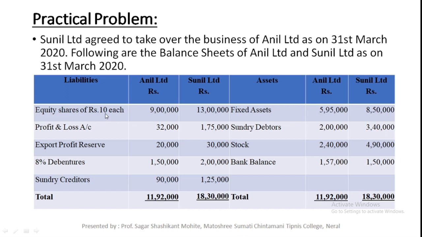first, we need to prepare 3 accounts which are compulsory. Those are realization account, next the equity shareholder account, and next the new company account, meaning Sunil Limited account, because the new company in this problem is Sunil Limited. So 3 accounts are compulsory, and other accounts depend on the situation. That means if the old company has preference share capital, then we need to prepare the preference share capital account. But in this problem, the old company has no preference share capital, so we don't need to prepare that preference shareholder account.